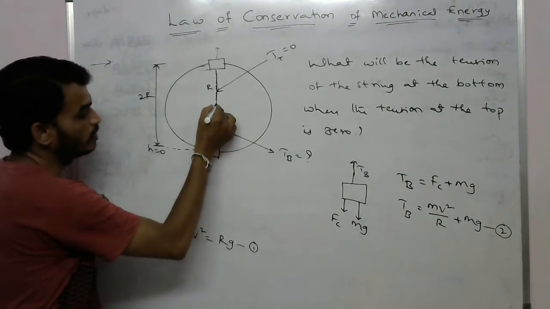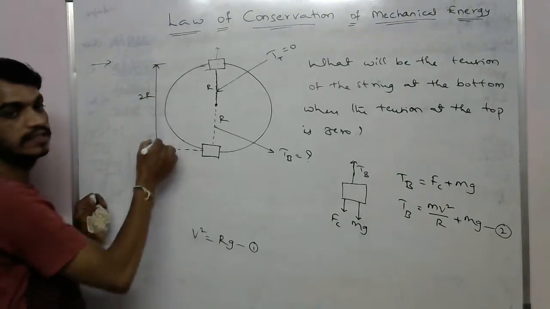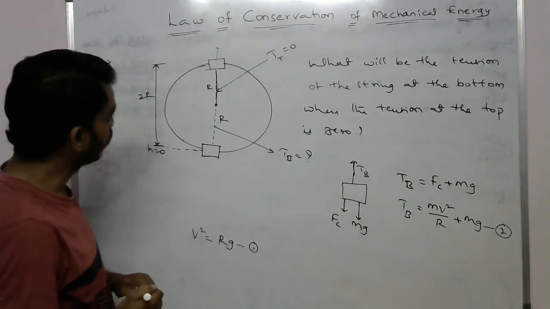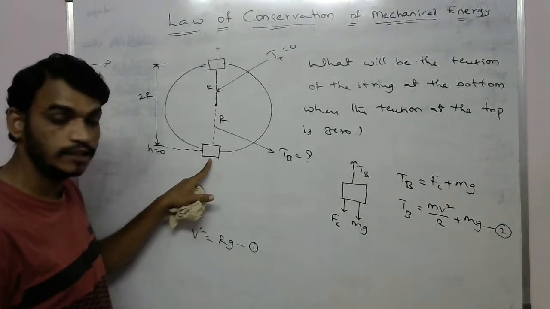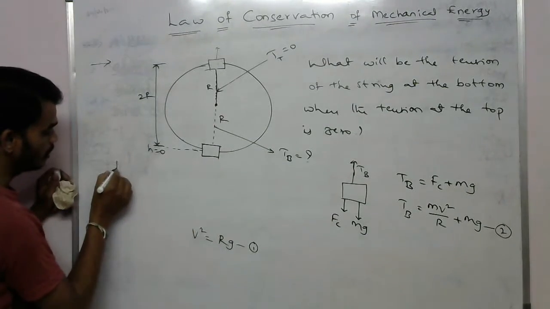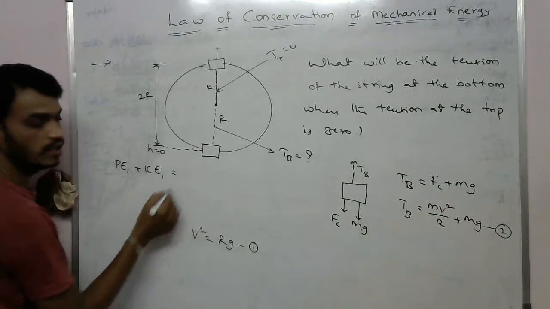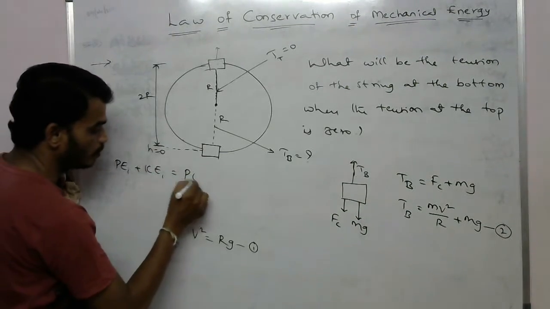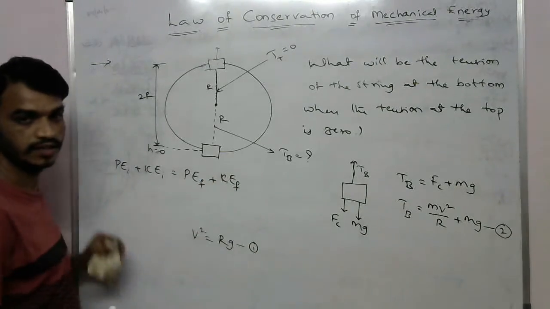So the total energy at the top equals the total energy at the bottom: the initial potential energy plus initial kinetic energy equals the final potential energy plus final kinetic energy.